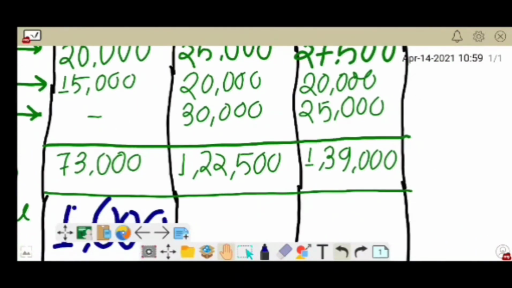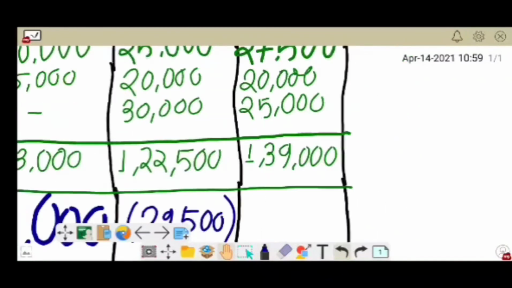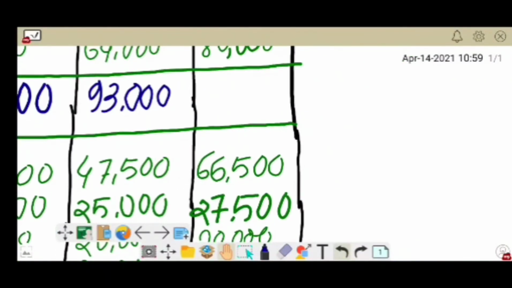And from 93,000 we'll deduct the total B, that is 1,22,500. It is amounting to negative 29,500. So I think this is the first problem where we got a negative amount in the closing balance.